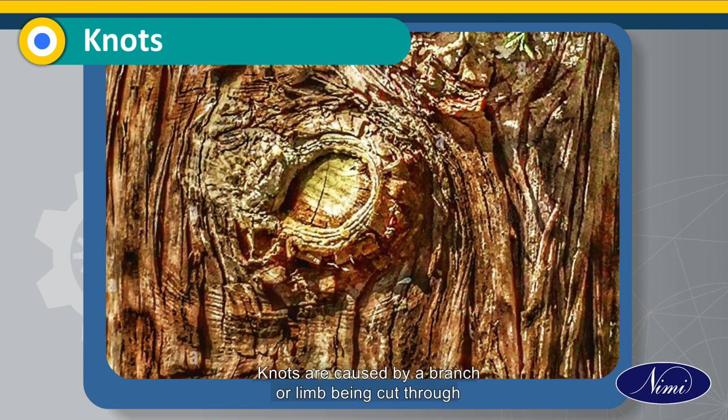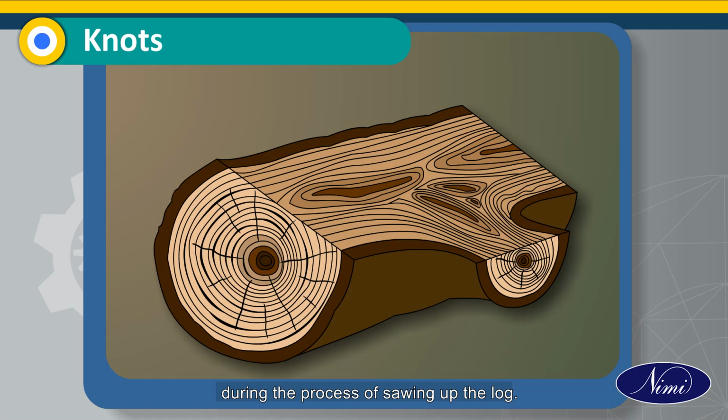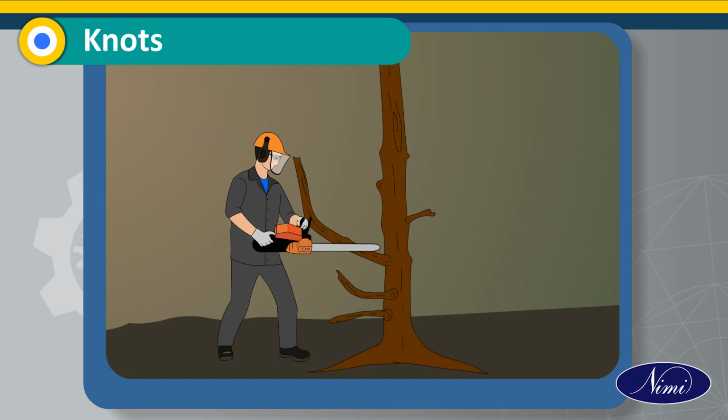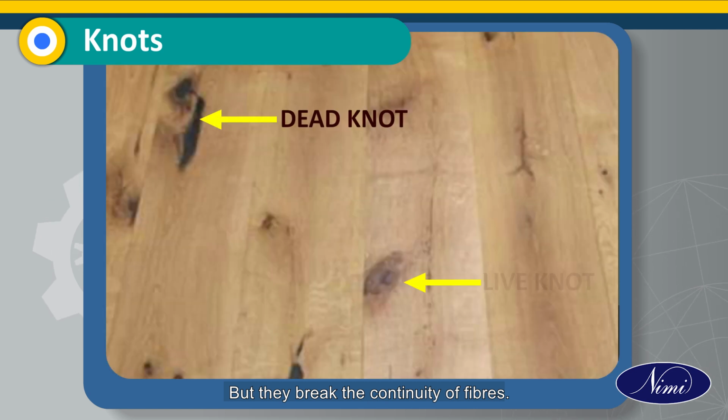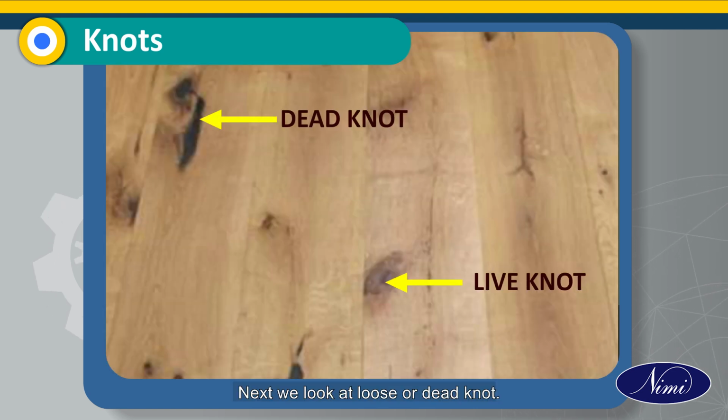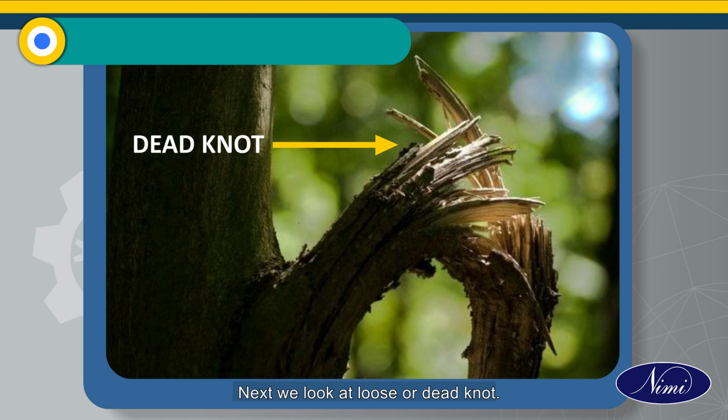Knots. Knots are caused by a branch or limb being cut through during the process of sawing up the log. They may be live or dead, but they break the continuity of fibers. Next we look at loose or dead knot.